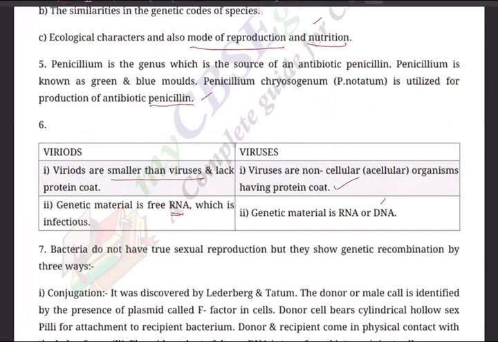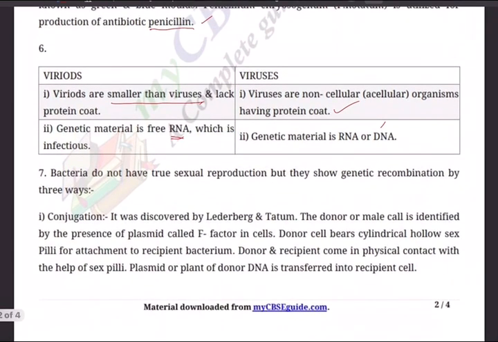Double-stranded RNA becoming DNA. Question 7. Bacteria do not have true sexual reproduction. That's why, when the question is there, you will be surprised when you read it the first time. What is this? Bacteria, being a low category organism, how can there be sexual reproduction?